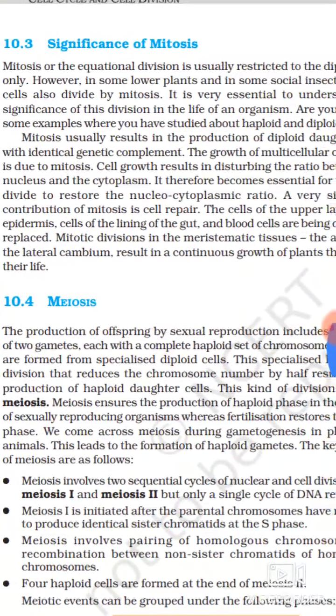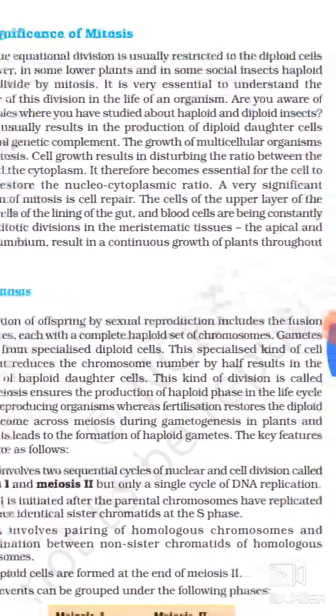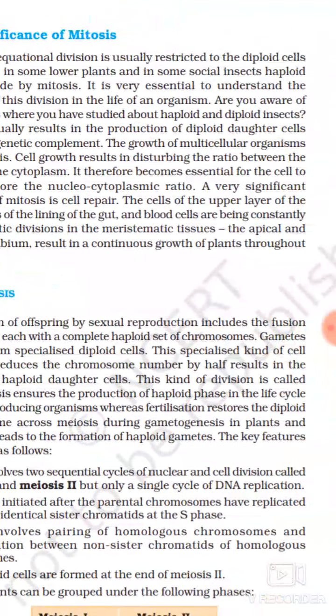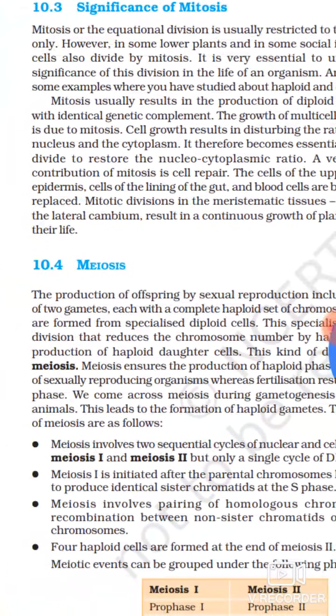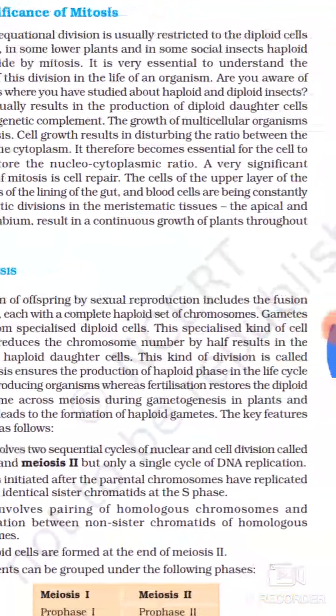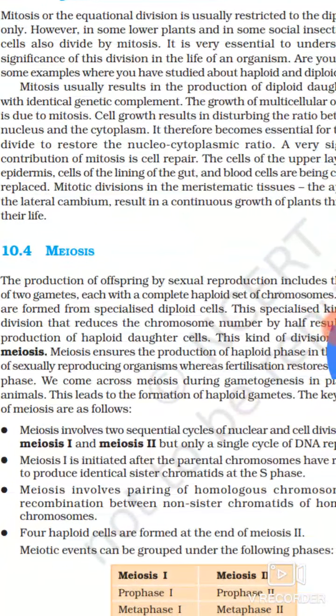And now comes the significance of mitosis. Mitosis or equational division is usually restricted to the diploid cells only. However, in some lower plants and in some social insects, haploid cells also divide by mitosis. It is very essential to understand the significance of the division in the life of an organism.